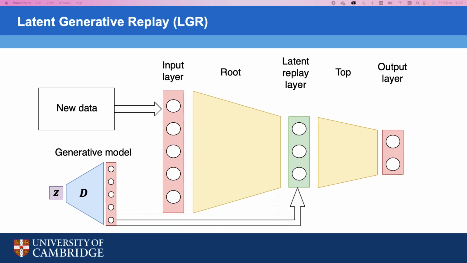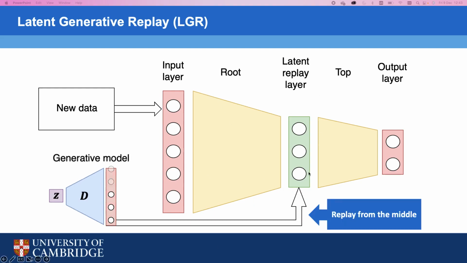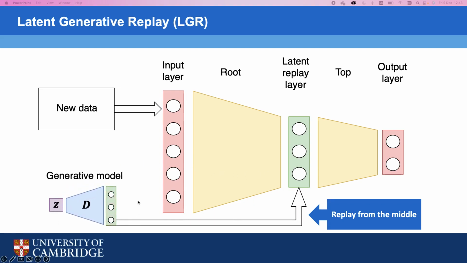First of all, instead of generating input samples, we generate latent representations and replay them from the latent replay layer in the middle. Since those latent representations are smaller than the input samples, we now have a smaller generative model, which consumes less memory and is faster to train.